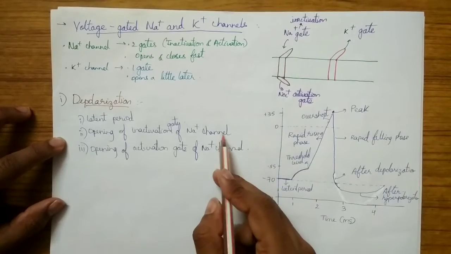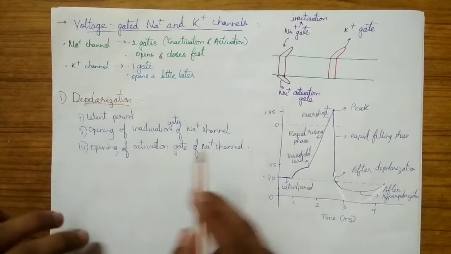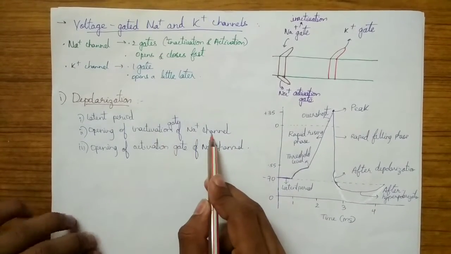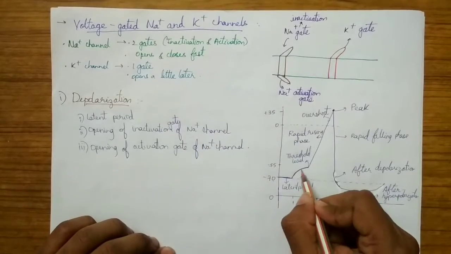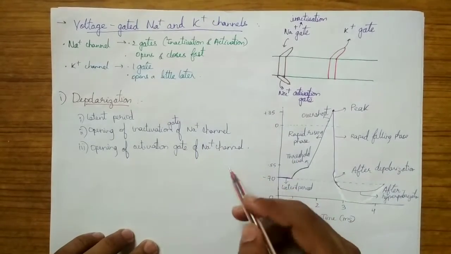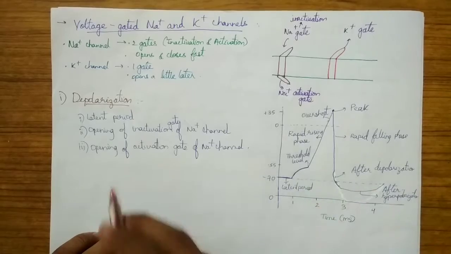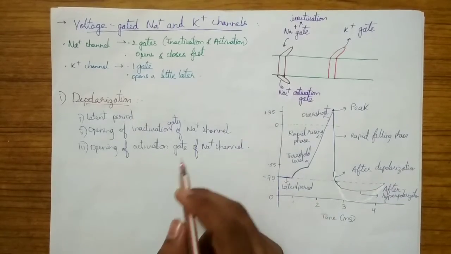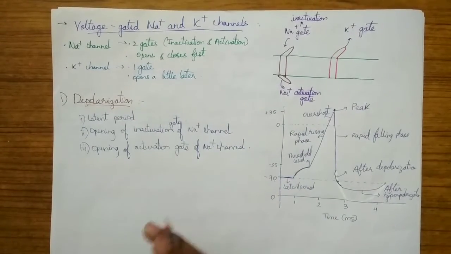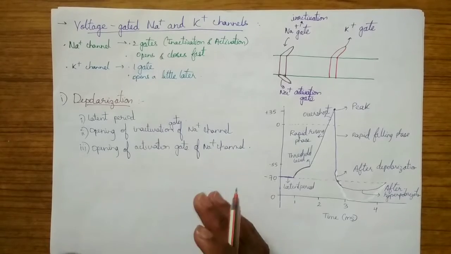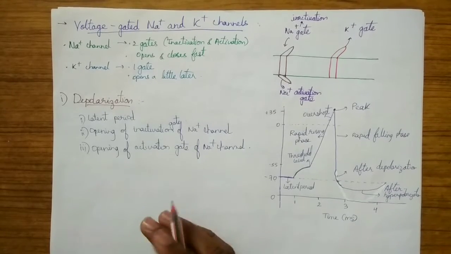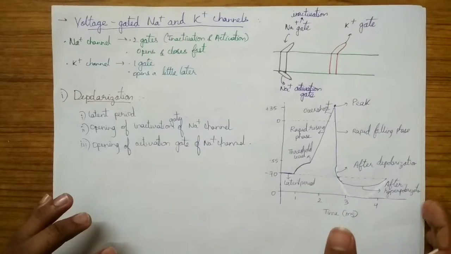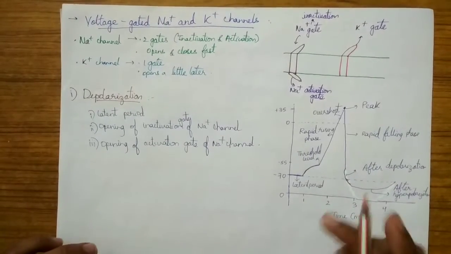So this is like a positive feedback mechanism. This opening of the inactivation gate of the Na plus channel will promote the opening of many more Na plus channels. So this is also called the Hodgkin process. The Hodgkin process is nothing but the activation of other Na plus channels due to previously activated Na plus channels. So it is an example of a positive feedback mechanism.